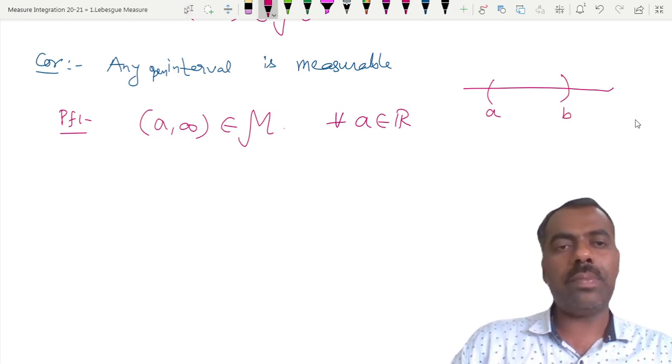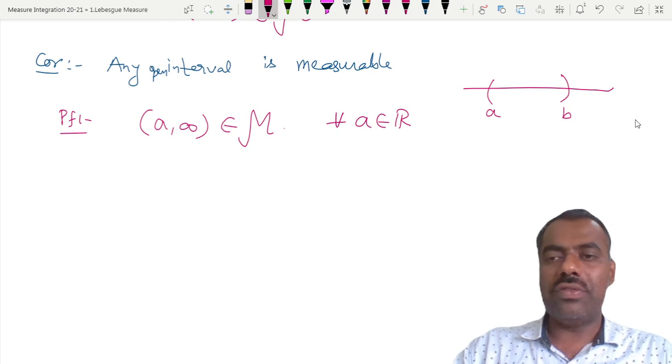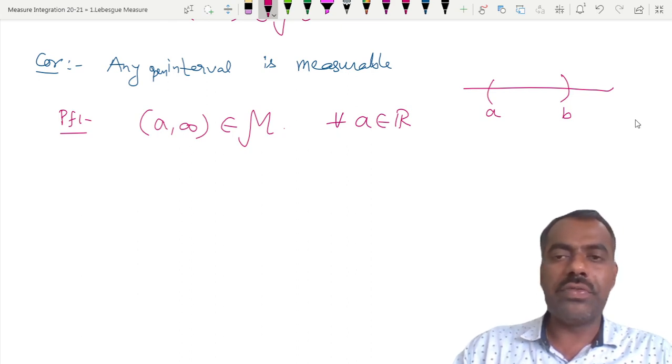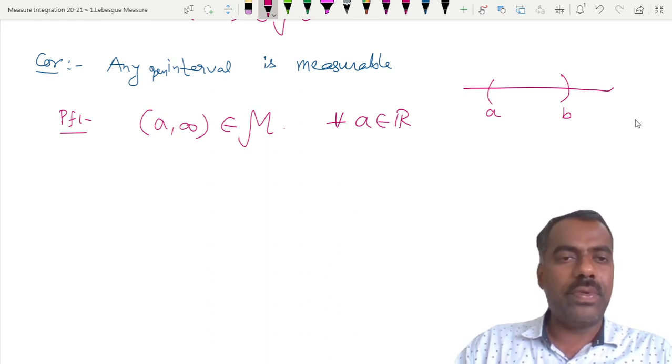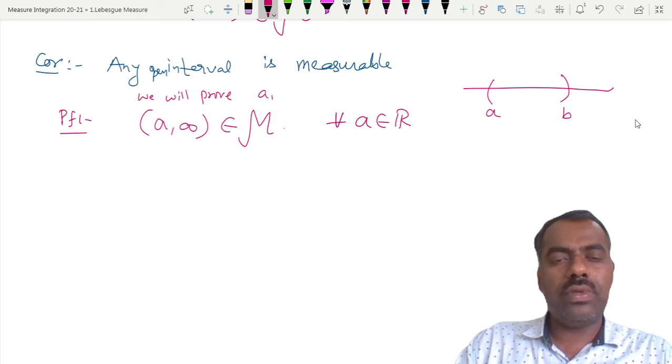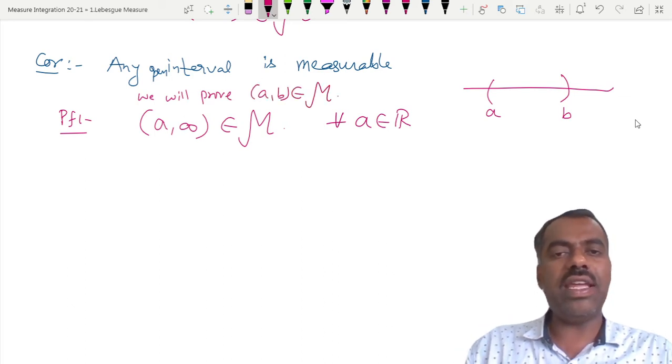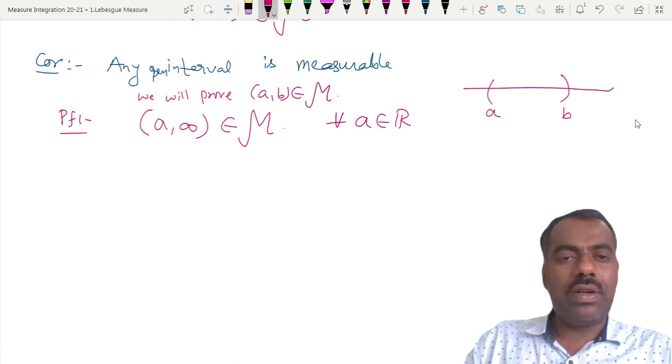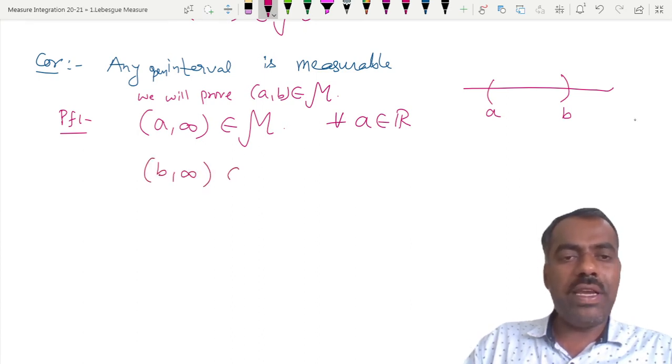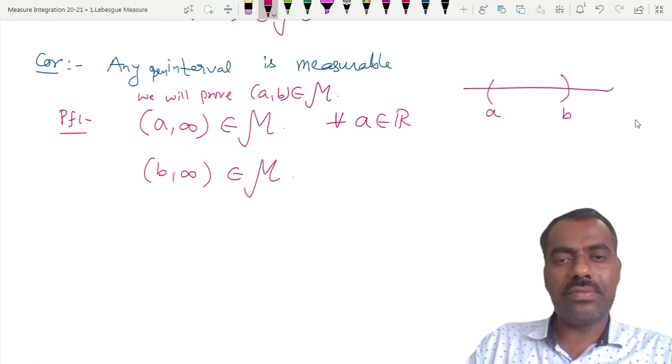Then if you want one side closed, one side open, we can prove it also. So first we will try to prove that (a, b) belongs to this script M for any a, b. But we know that (a, infinity) and (b, infinity) are all here, right?